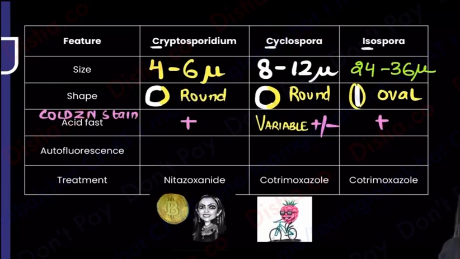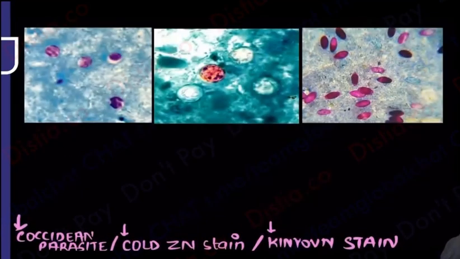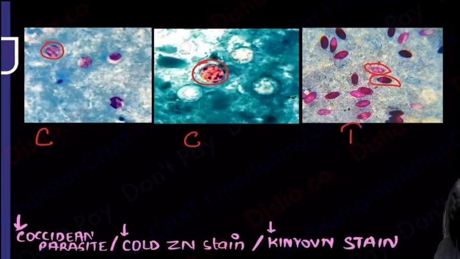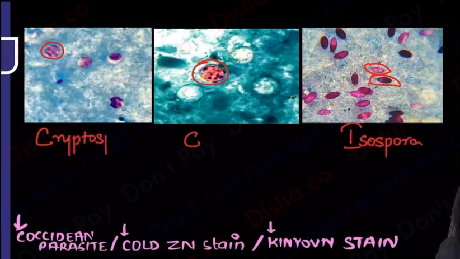Now if I look at this picture, I think you can analyze. पहले see size तो I can't sit and measure, size I can't do, shape I can see. This is round, तो ये कोई C वाला organism होगा. This is also round, ये भी C वाला organism होगा. This is oval, this is elongated, this must be that isospora. So done, isospora तो I have identified. Then under C, I have either Cryptosporidium or I have Cyclospora. So how do I differentiate?